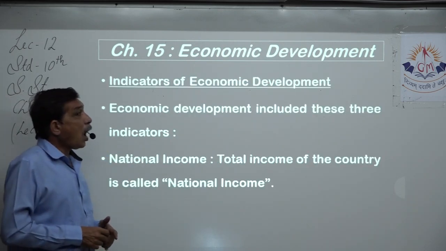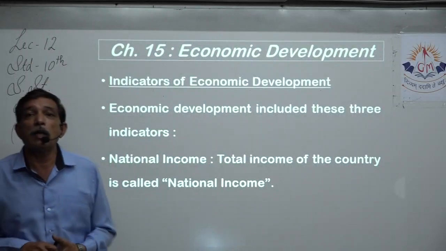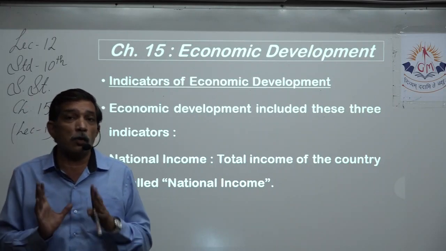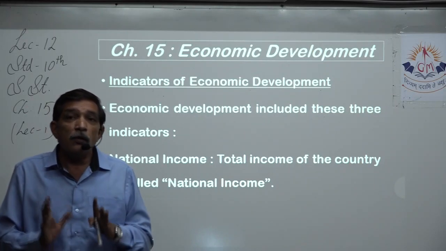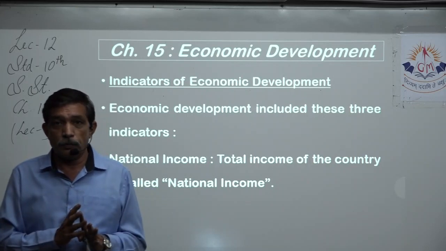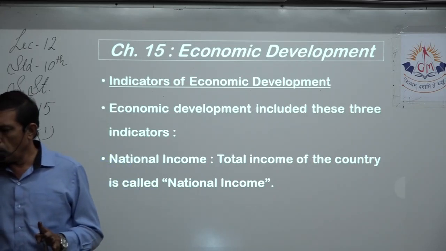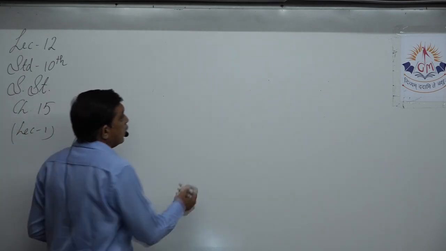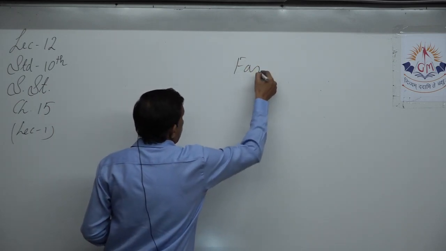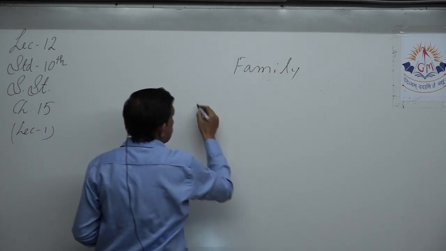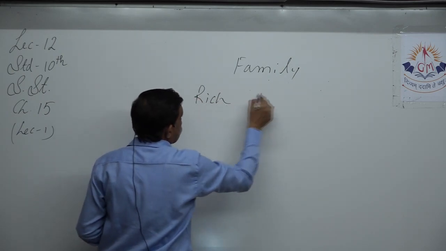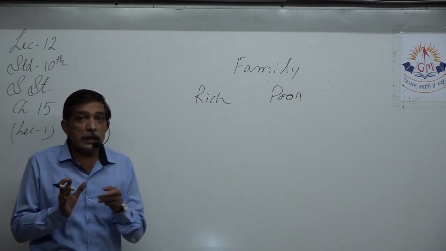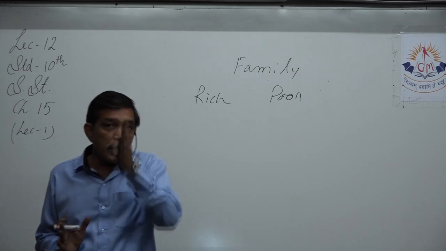Next, how do we know economic development is happening? For that we need some standardization. What do we understand by standardization? We put some parameters. Yes, simple. How do we say that a family is rich or poor? We set some parameters to check. Yes, we make a checklist.